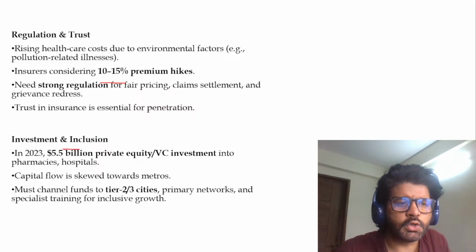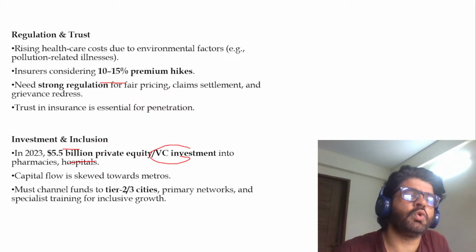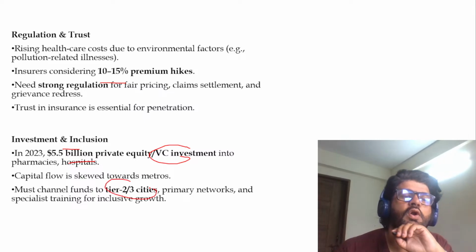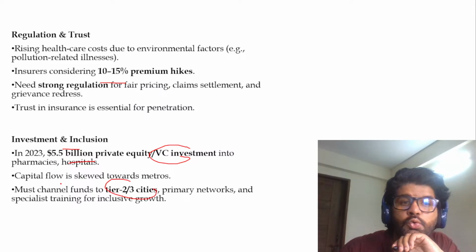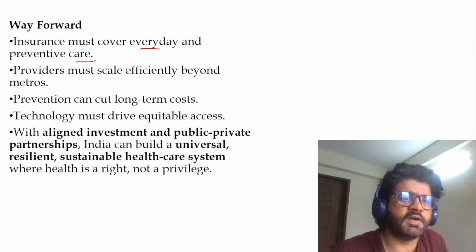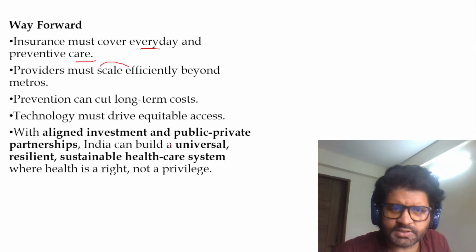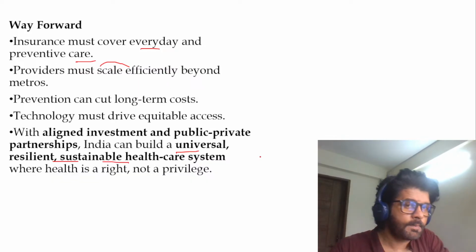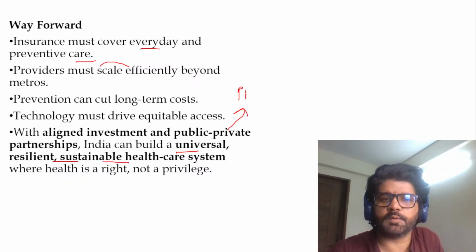Investment and inclusion. In 2023, investment is coming into the health sector, but again, that is confined to tier 1 cities. We have to move beyond tier 1 cities. Capital flow is skewed towards metros. That's what this editorial is talking about. So insurance must cover everyday and preventive care. I'm not reading it all. India can build a universal, resilient, sustainable healthcare system, but PPP, public-private partnership, is needed.